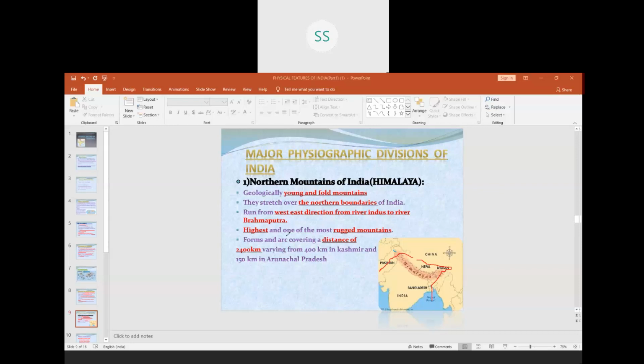Himalayas also have many of the highest mountain peaks, and they are rugged mountains with uneven rugged terrain. They cover a distance of 2,400 kilometers from west to east, again from here to here. Again I will show you, children, with the pencil.